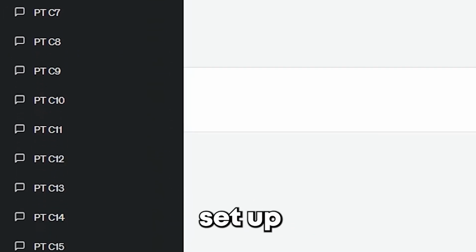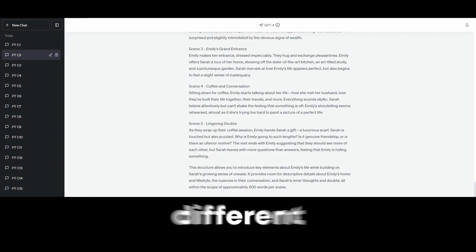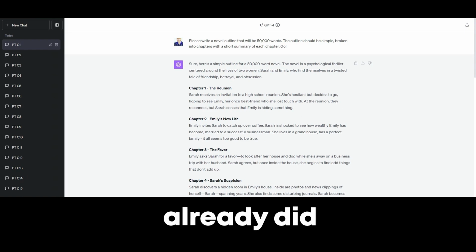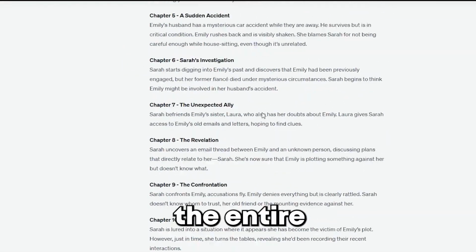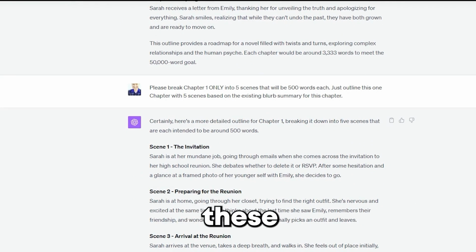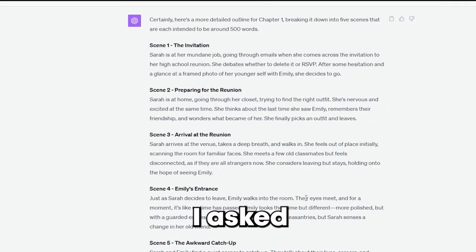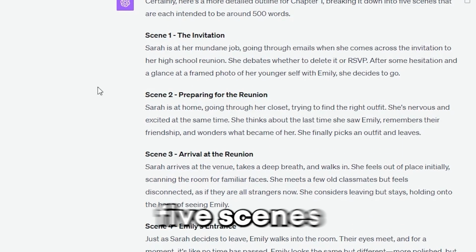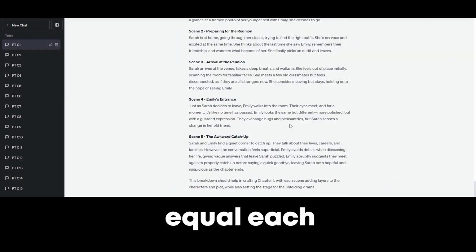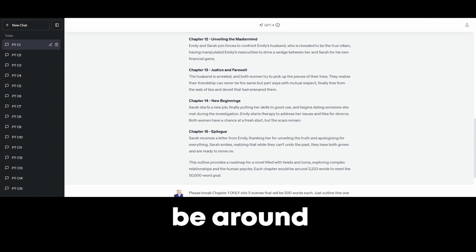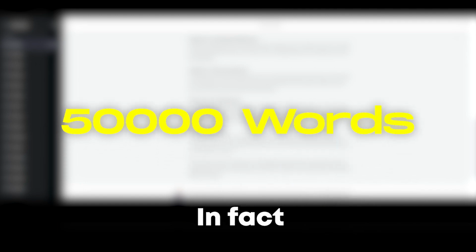chapters already set up. I'm also logged into ChatGPT in 2 different tabs, just in case one takes longer and freezes up. The other thing that I already did was I asked ChatGPT to outline the entire novel. It's got 15 chapters, and then in each one of these different chats and chapters, I asked ChatGPT to further break down each chapter in each chat into 5 scenes so that each scene would equal around 3,500 words. I'm not great at numbers, but if you do that math, it's supposed to be around 50,000 words. In fact, I think it's a little bit more.